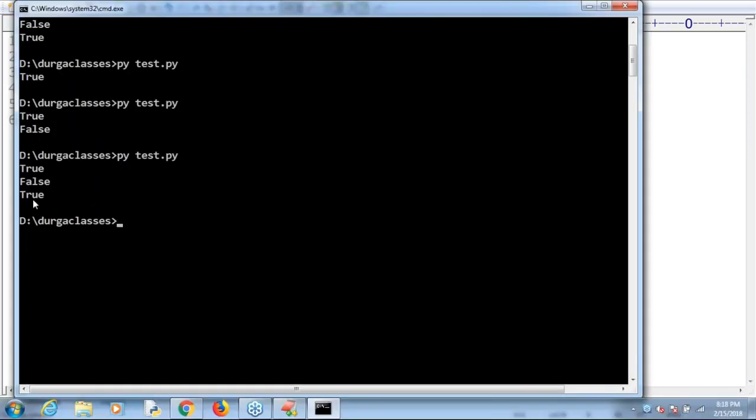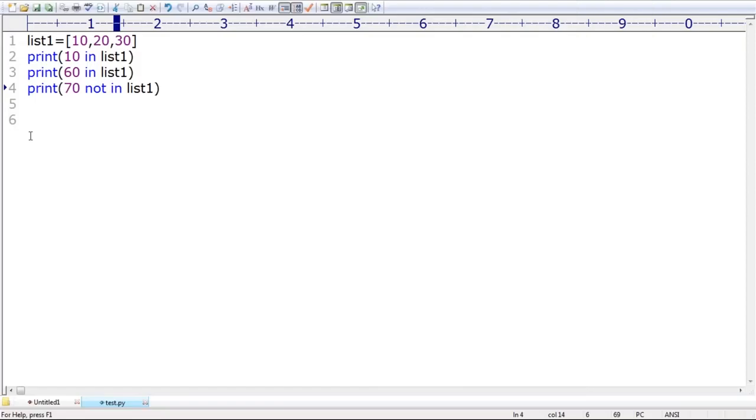What is the answer we are going to get by default? True itself is the answer. Everyone can understand? Okay, that's all. This is about membership operators, right? Next, what is the next thing we require to talk about?